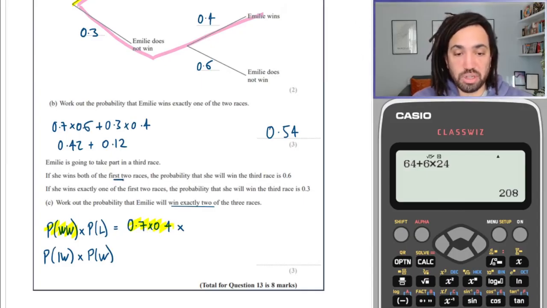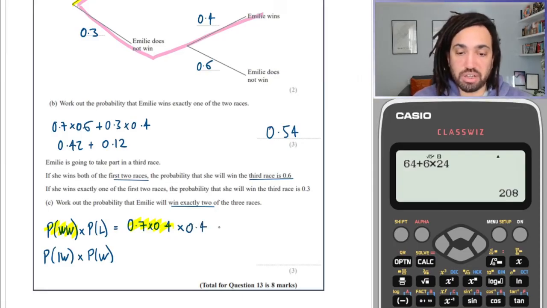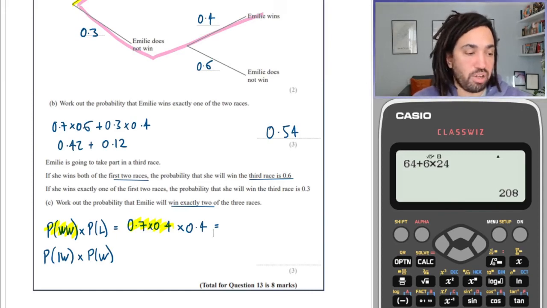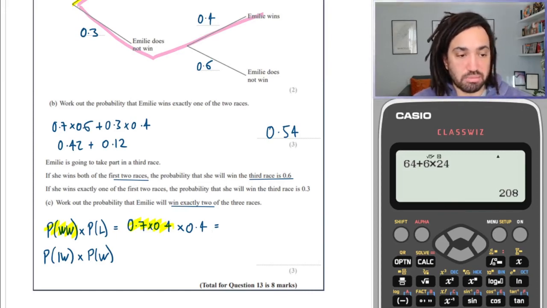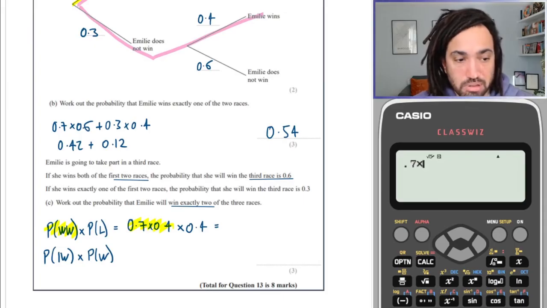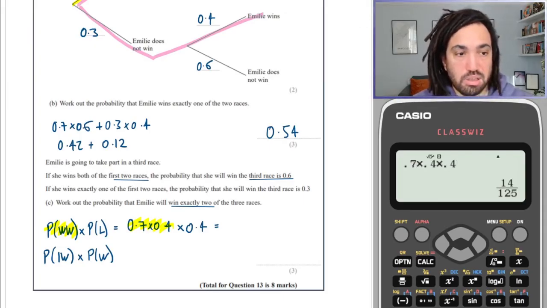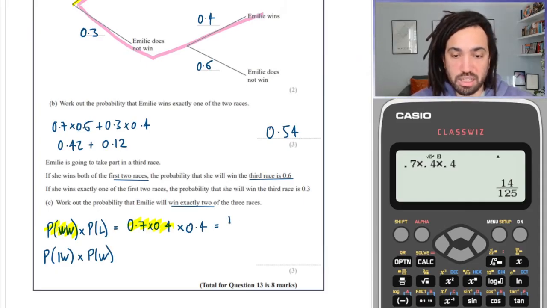And if she does win her first 2, the probability that she'll win the third race is 0.6. So the probability she'll lose the third race is 0.4. So this will give us one way of her winning 2 races. So we'll just quickly work that out. And that is 14 over 125.